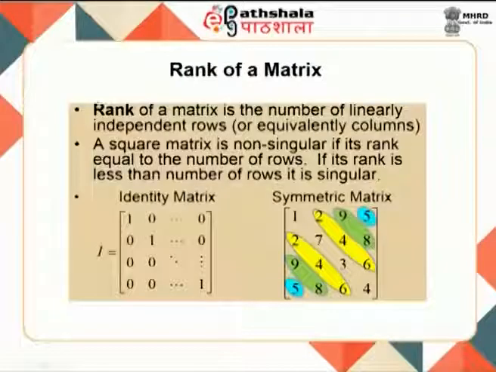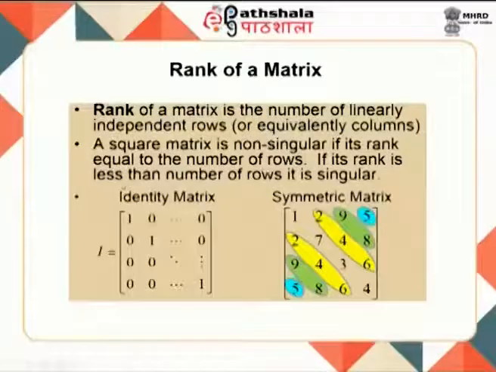Now, let us look at the next topic, which is the rank of a matrix. So, the rank of a matrix is the number of linearly independent rows, or equivalently columns, of a matrix. A square matrix is non-singular if the rank is equal to the number of rows, and if its rank is less than the number of rows, it is called singular. So, here we are doing two things. We are defining what is the rank of a matrix, the number of linearly independent rows, and we are also talking about non-singular and singular matrices.